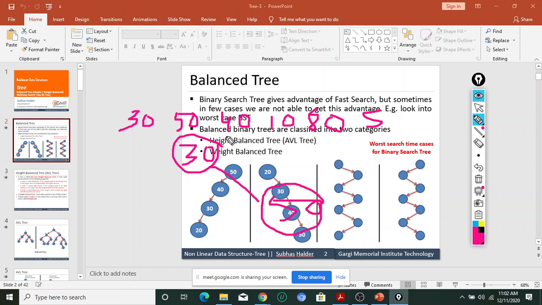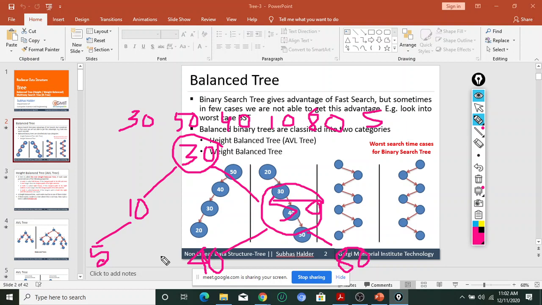Then if I want to insert 40, it will be on the left side of 50, right? And if I consider 10, it will be on the left side of 30. Then 80, so means 50 and 80. And if I consider 5, then 10 and 5. Is it understood by everyone? Okay.